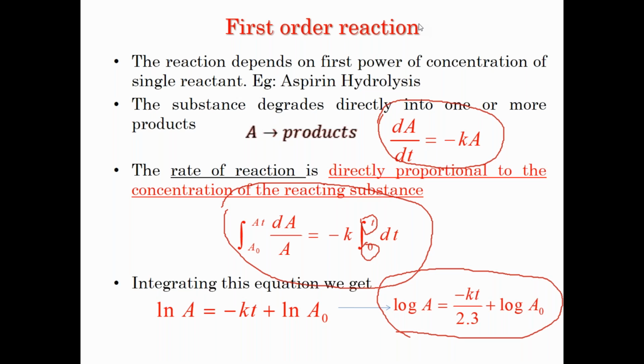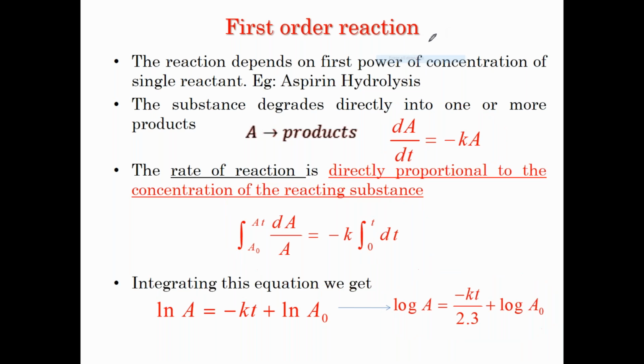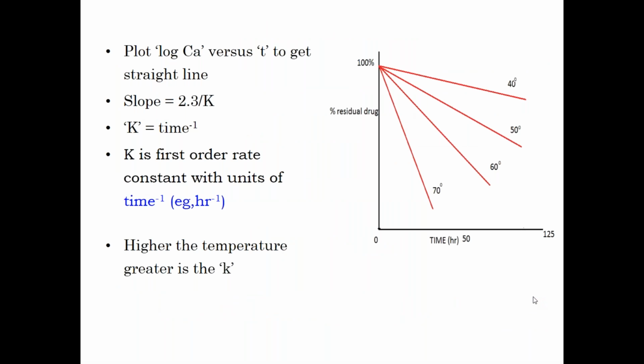So that helps us to understand how much time it is taking for the drug to undergo the degradation process. So quickly, this is what I think I even explained the other day. We can carry out the experiment at different temperatures and then understand what the rate is. As the temperature increases, the rate of degradation also increases. There is a direct relation between the temperature and the rate process.